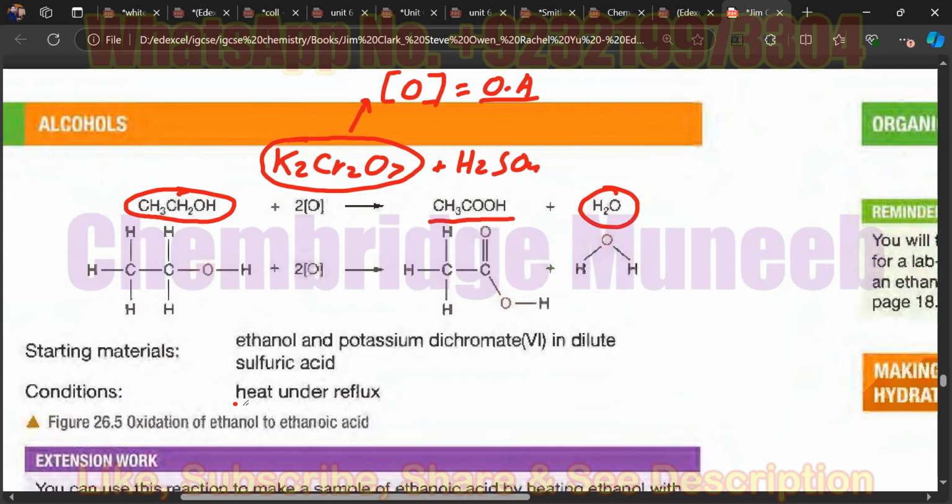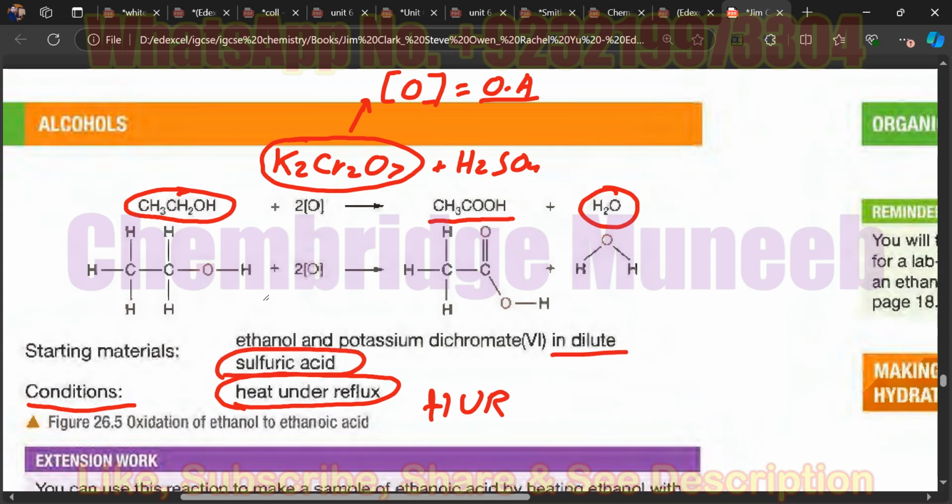and this reaction is done under heat under reflux. The condition required is heat under reflux. The short form is HUR, but don't use this short form in your answer. Just state these three words: heat under reflux. And the starting materials, as we can see, are ethanol and the oxidizing agent in the presence of dilute sulfuric acid. So there are three reactants: ethanol, potassium dichromate, and dilute sulfuric acid. Is it clear?